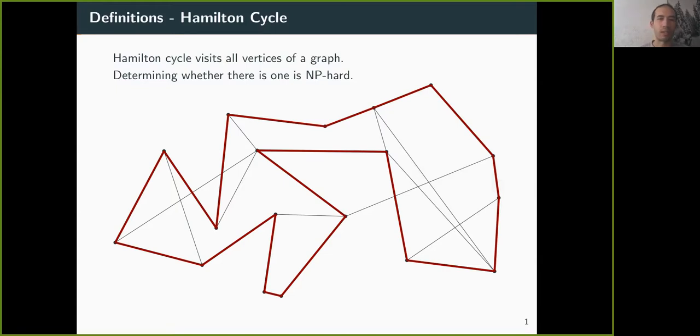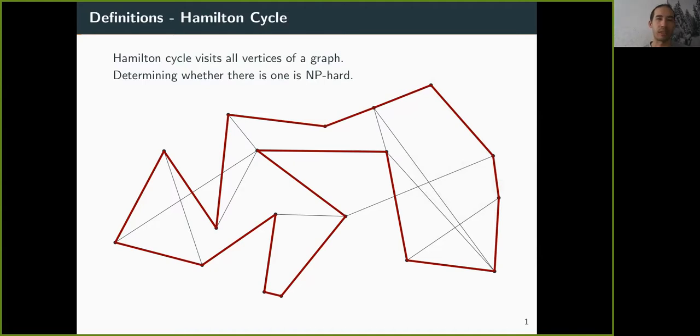Finding a Hamilton cycle is a well-known problem in computer science and mathematics, and determining whether one exists is NP-hard. Most of the community does not believe that there exists a polynomial time algorithm to find a Hamilton cycle, or even to determine whether one exists in a graph.